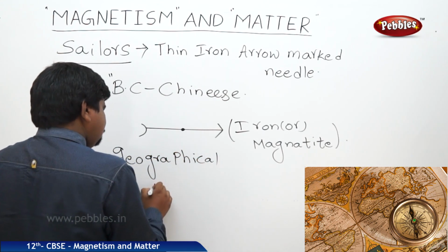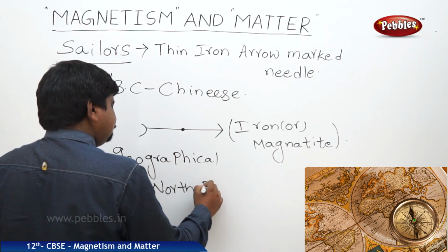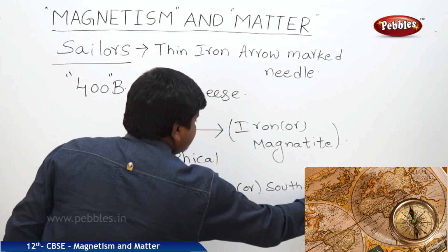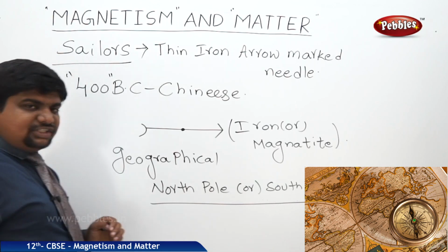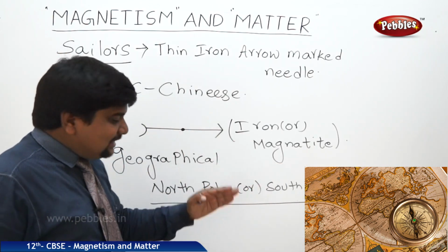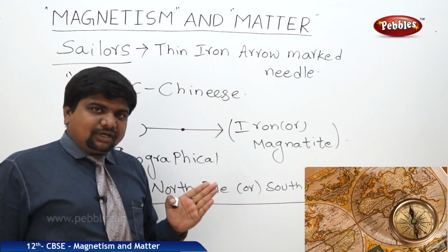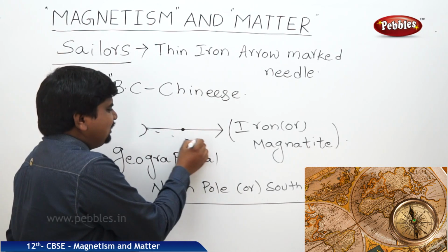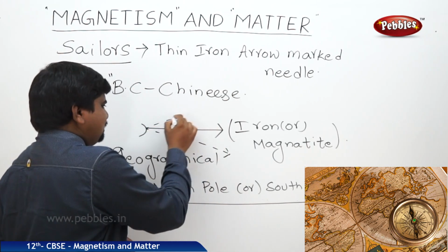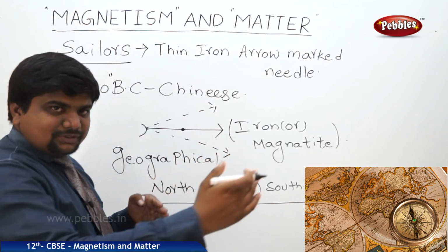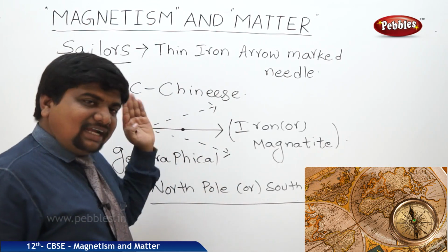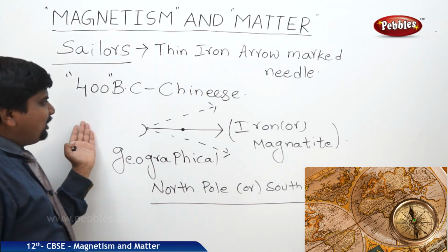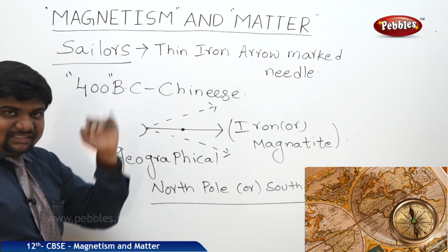When it shows the geographical north pole or south pole, the sailors use it while going in any particular direction. If their direction is wrong with respect to the direction shown by this needle, they turn their ships towards their destination. They found their correct route with the help of this magnetic behavior. So this commercial exploitation was started by the Chinese sailors.